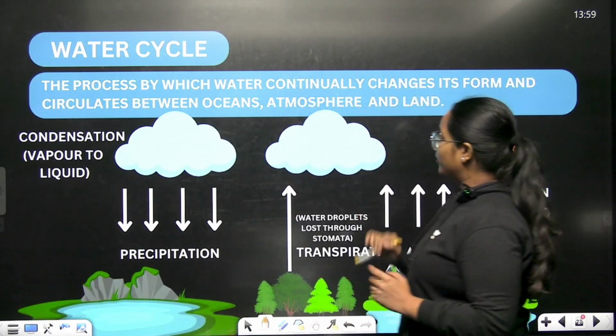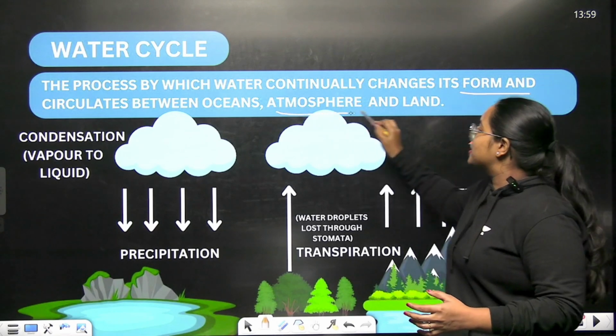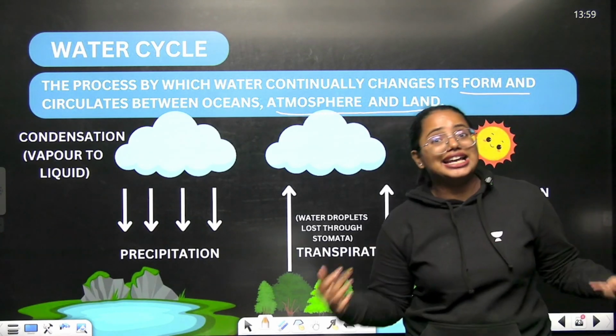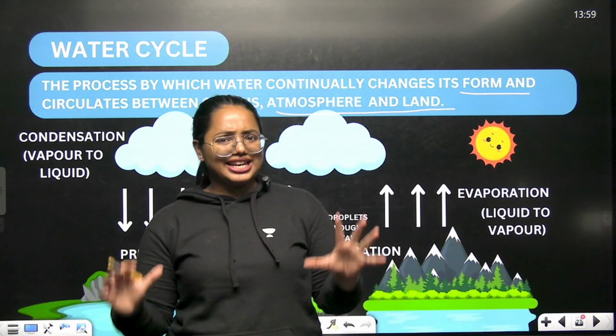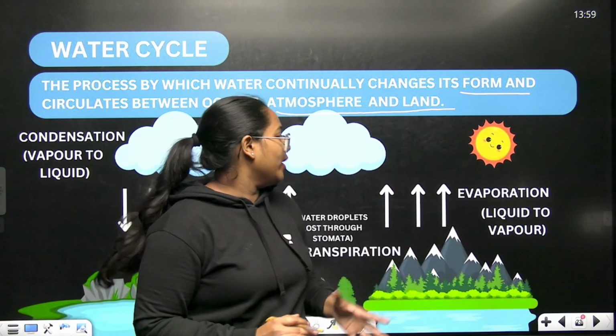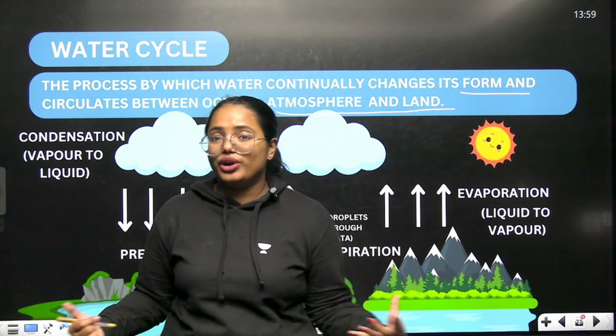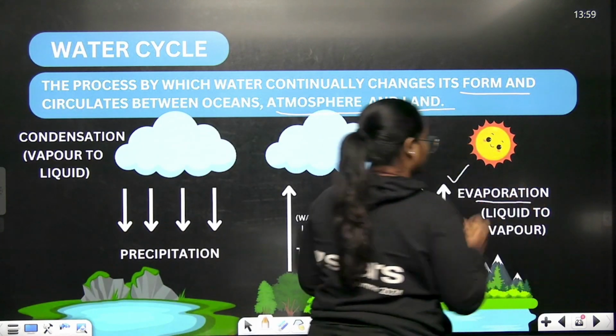The process by which water continually changes its form and circulates between oceans, atmosphere, and land. So this is all about the water cycle. But let me break it down for you because it has various processes. We are going to start off with evaporation. Very, very important.